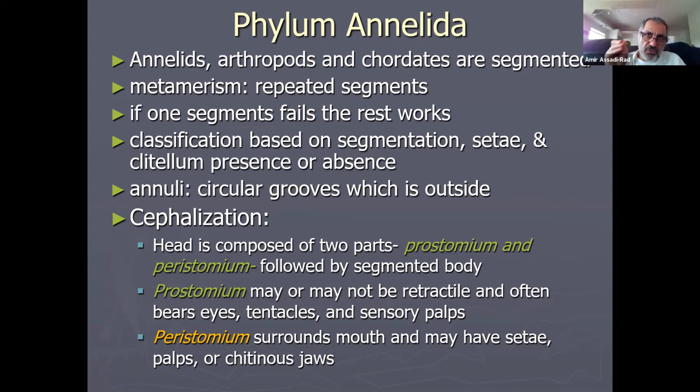They have this head portion that comes out and goes back, just like the planaria. We studied their pharynx inside of the body that can protrude out and back. So prostomium may or may not be retractable and often bears eyes, tentacles, and sensory palps. And peristomium surrounds the mouth. So that's a segment that is surrounding the mouth and may have setae, palps, or chitinous jaws, which you will see later on when I talk about sandworms.